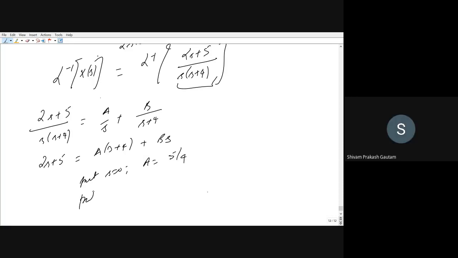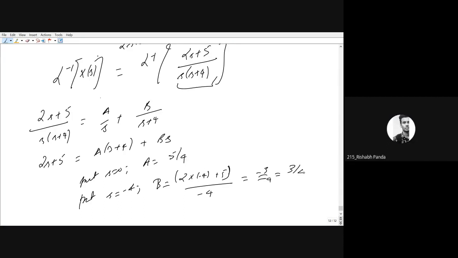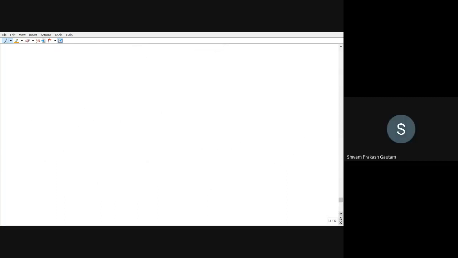Now put s equal to minus 4. If you do that, A will be equal to 0 and B will be equal to how much? Calculate. So 2 into minus 4 plus 5, whole divided by minus 4. This will be equal to minus 8 plus 5, so this will be minus 3 by minus 4. So this will be equal to 3 by 4.